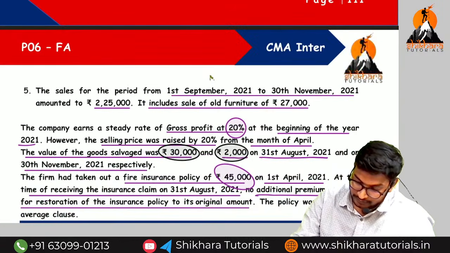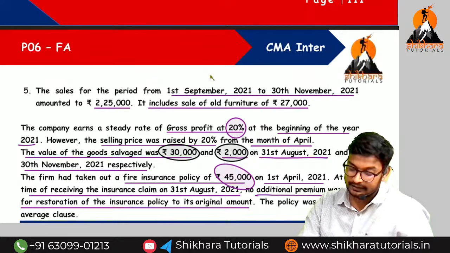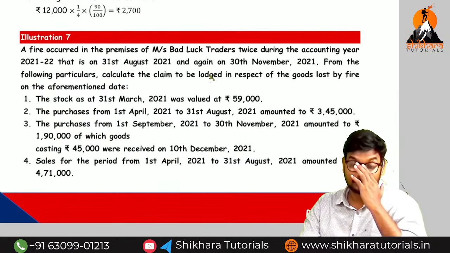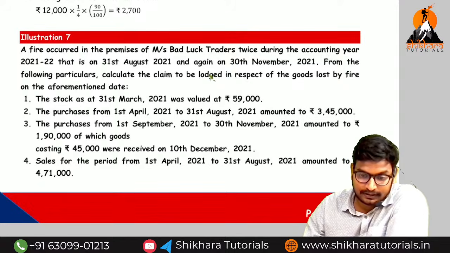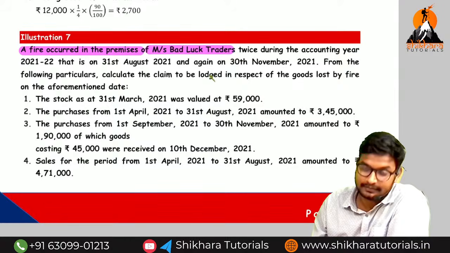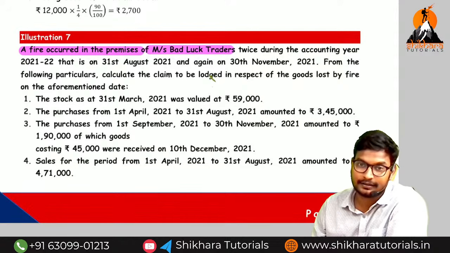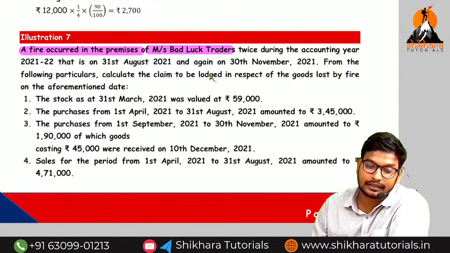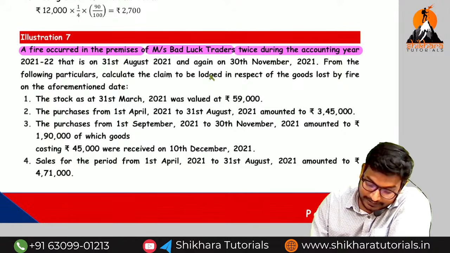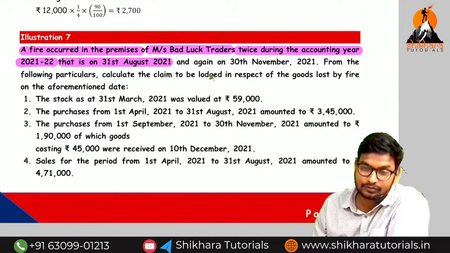Okay, guys. We can do this question, the most important. They may ask in the examination, double insurance or single insurance? Double insurance. So question number 7. A fire occurred in the premises of Messrs. Bad Luck Traders. The name itself, Bad Luck. For that reason, the fire accident occurred how many times? Two times. So twice during the accounting year 21-22, that is on 31st August 21.